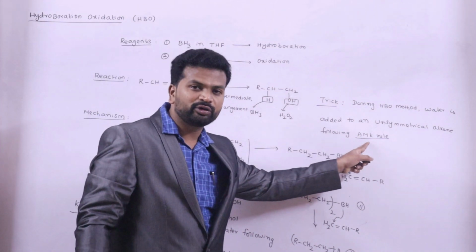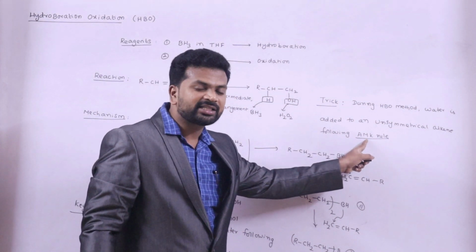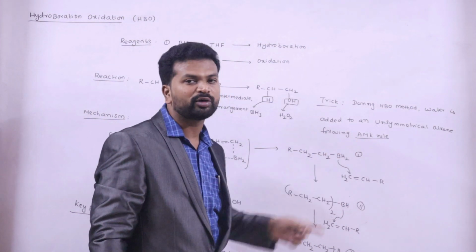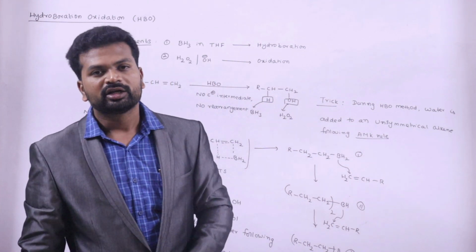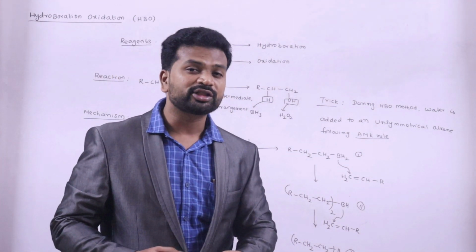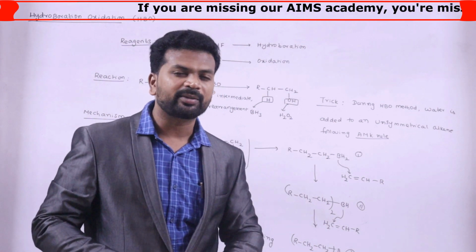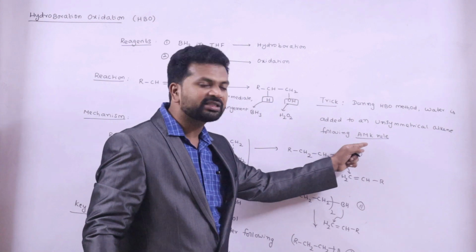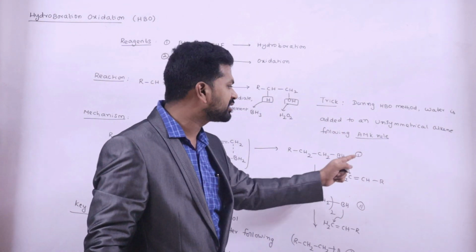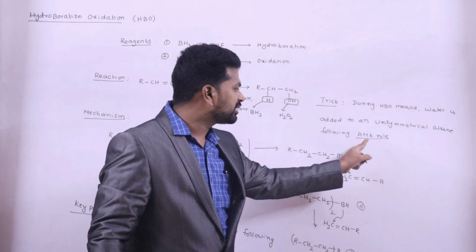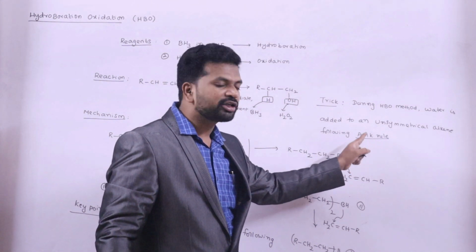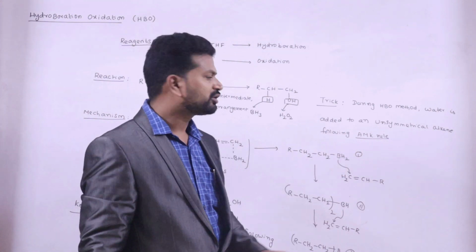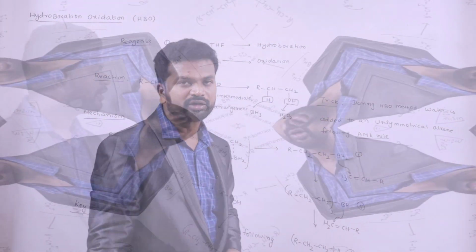So what does anti-Markovnikov rule mean? H plus is added to the carbon having less number of hydrogens. Actually, it is opposite to the Markovnikov rule. Now, what do we mean by Markovnikov rule? Generally, the rule states that the positive part of the reagent is added to the carbon having more number of hydrogens. The anti-Markovnikov rule is simply the reverse of this: the positive part of the reagent is added to the carbon having less number of hydrogens.